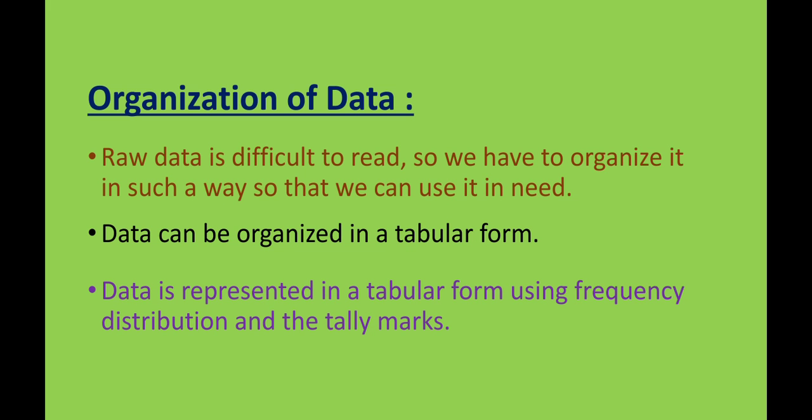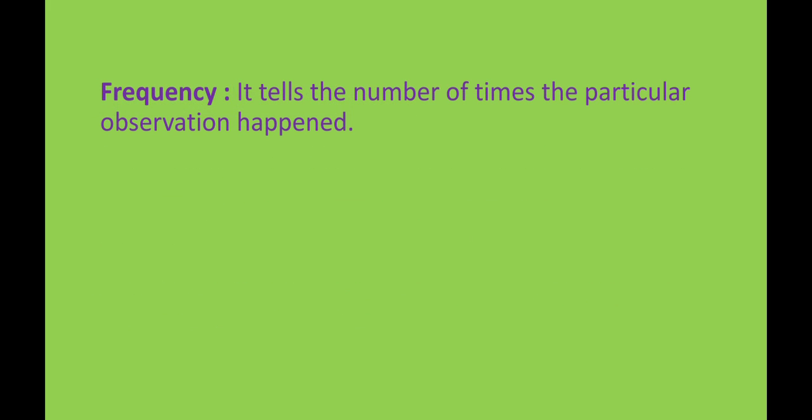It is represented in tabular form by using a frequency distribution table and tally marks. We can organize the data in tabular form by using tally marks and frequency distribution. Here we will discuss an example about frequency and tally marks. First, frequency. Frequency tells the number of times a particular observation happens. How many times a particular observation is happening, that is known as frequency. The number of times a number or any object is coming is known as frequency.